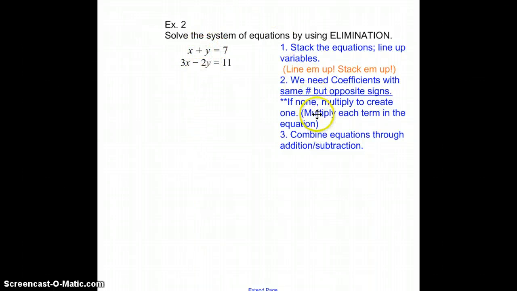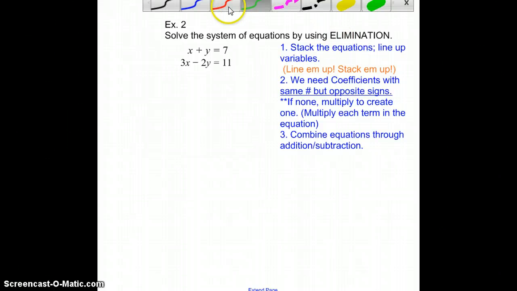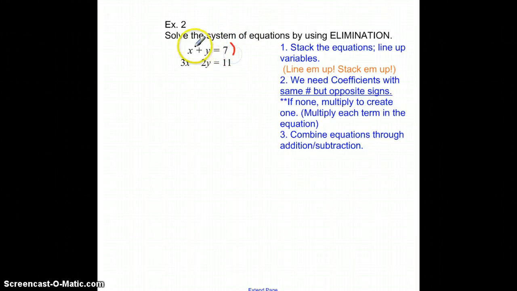Alright, so in order to do that, it says right here, if none, multiply to create one. So you can add this into your list there with the stars. And it says in parentheses, we're going to multiply each term in the equation. I really want to cancel out the y's right here. We have a positive, we have a negative.